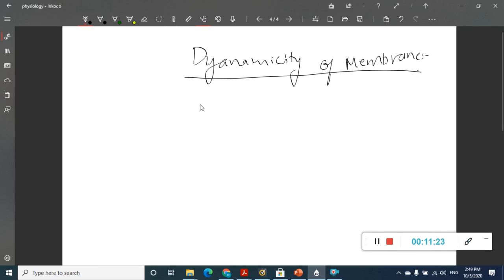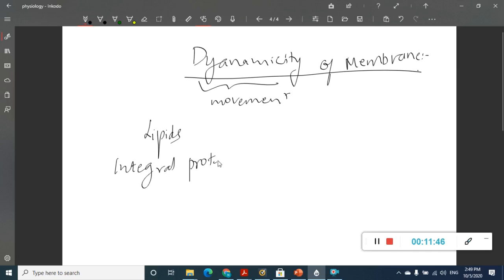Then we also have one more thing, which is called dynamicity of the plasma membrane. What does this mean? The lipids and proteins are integral parts of our cell membrane, true, and they are dynamic. Dynamic means movement. They can move from one point to another point within the plasma membrane. The process by which the lipids and the integral proteins move from one point to another in the cell membrane itself is called lateral diffusion.